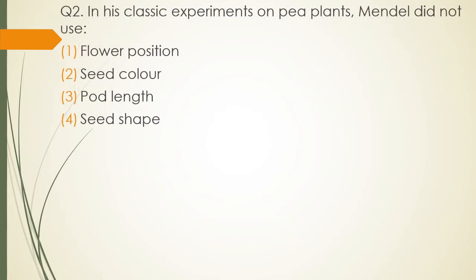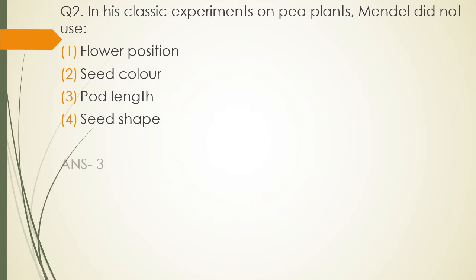Question 2. In his classic experiment on pea plants, Mendel did not use option 1, flower position. Option 2, seed color. Option 3, pod length. Option 4, seed shape. Remember, while Mendel was carrying out his experiment on pea plants, he had taken 7 features of pea plant. Which of these are not in those 7 features? Flower position, seed color, pod length, seed shape.